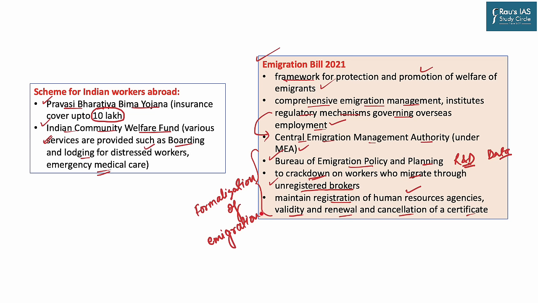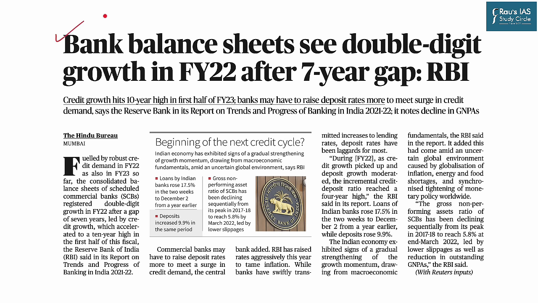With this discussion in place, let us now move to the next article for the day. This article of The Hindu newspaper appeared on page 14, the business page, and there is some good news for the entire economy. The balance sheets of Indian banks have seen double-digit growth in the financial year 2022, which simply means that the credit outbound from these banks has increased drastically, for the first time in 7 years.